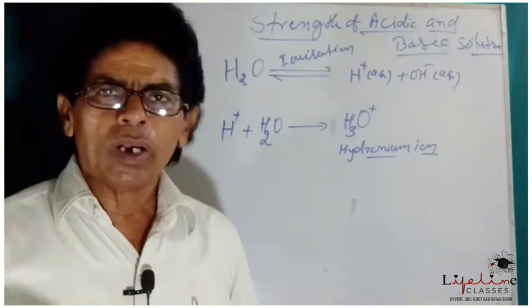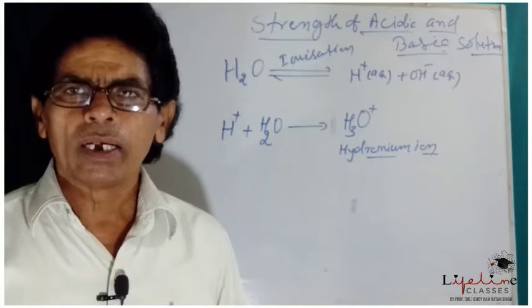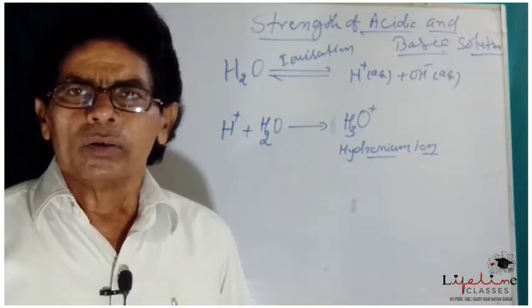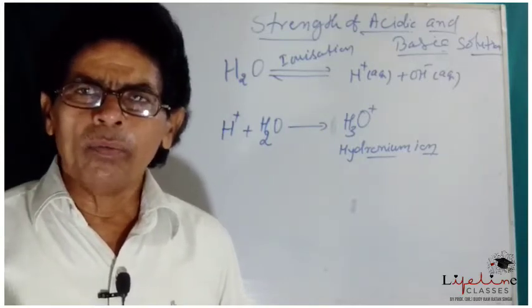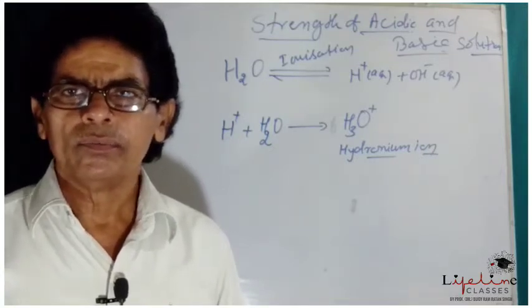According to the law of mass action, which will be studied in higher classes, the equilibrium constant can be obtained.